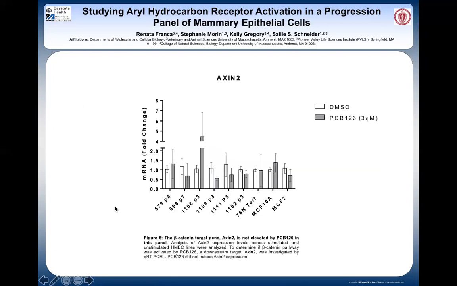Lastly, we looked at the beta-catenin target gene AXIN2 across unstimulated and stimulated cell lines. If PCB 126 activated beta-catenin, we would expect AXIN2 expression to increase in stimulated cells. No evidence for PCB-induced AXIN2 expression was observed.